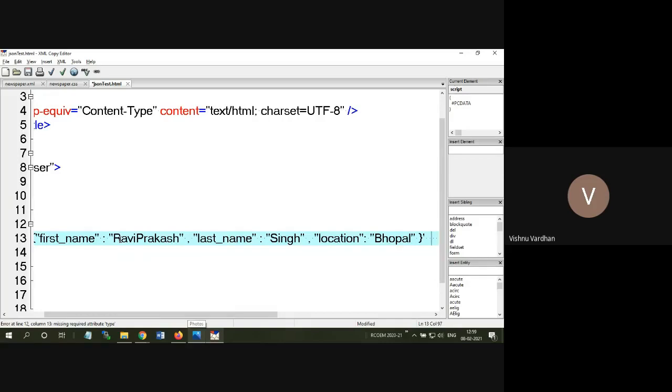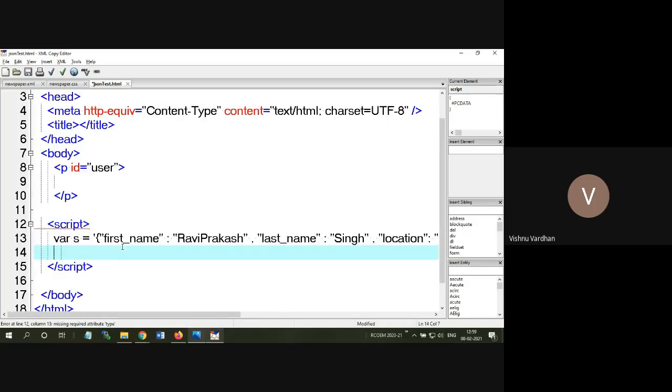Then one more object I am going to create. This is the class JSON which is going to parse the string. The string name is s. You can see here that s is the JSON string which we have created. It's nothing but a string format. So this string we are passing into the parse method so that a JSON object is created. The conversion is done by the JSON.parse method.